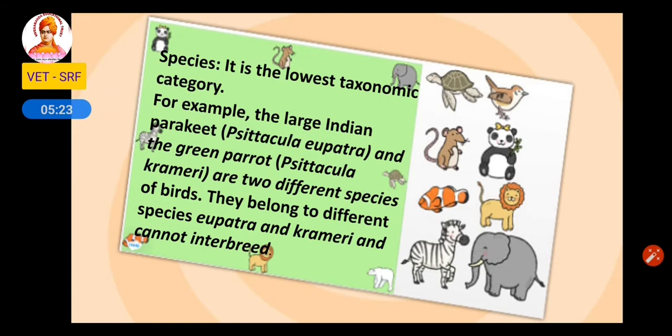The first one is species. Species is the lowest taxonomic category. For example, large Indian parakeet and green parrot. These two are varieties of parrots, so they belong to different species. How can we classify them as different species? They cannot interbreed among themselves. So in taxonomy, species is the lowest category, and they cannot interbreed among themselves.